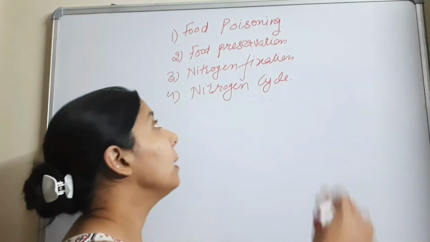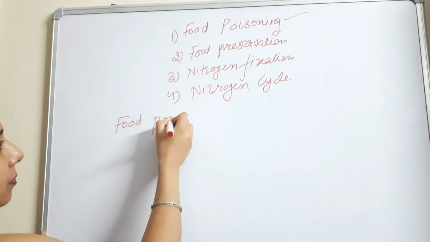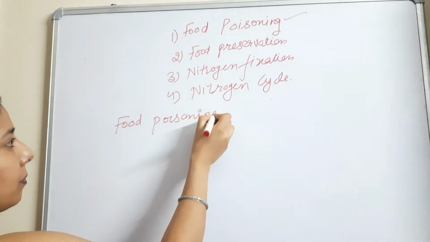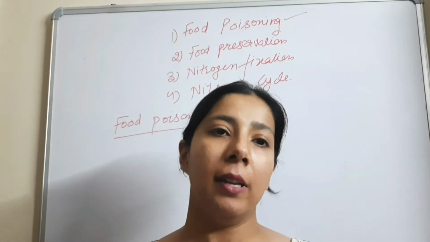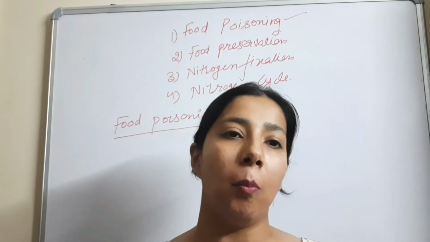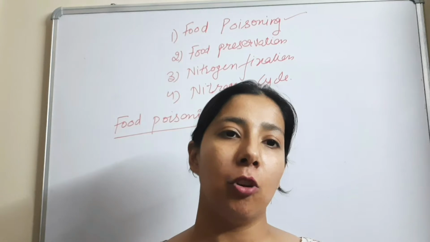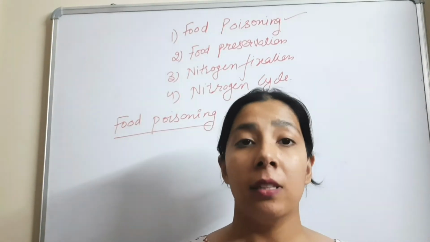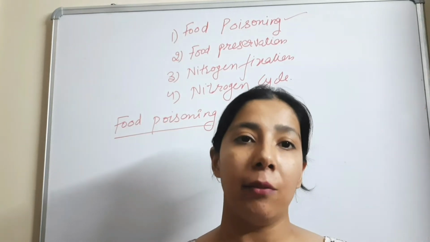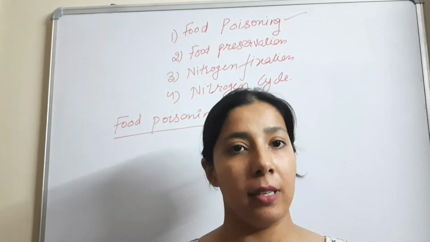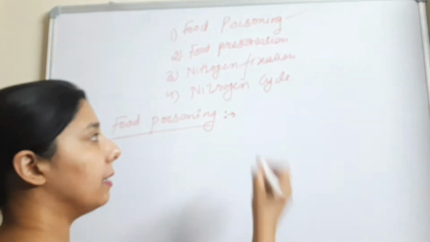So let's start with the topic food poisoning. So students, if the food is not properly covered and if it is not kept in the proper conditions, then the food will get spoiled. The spoiling of the food is because of the growth of microorganisms on the food. These microorganisms will leave the toxic substances in the food, and when we eat that food, then we are having food poisoning. So what is food poisoning? What is the reason for the food poisoning? It is